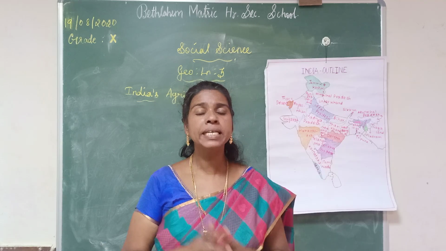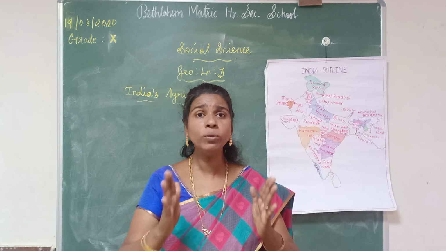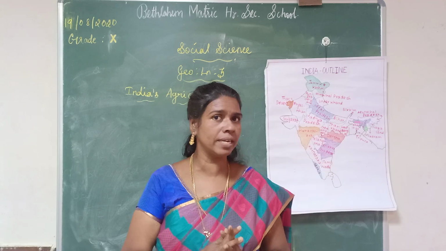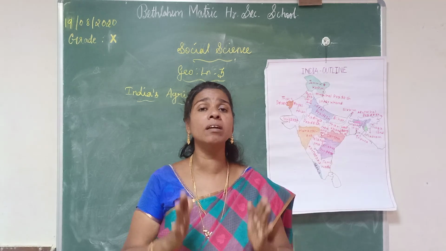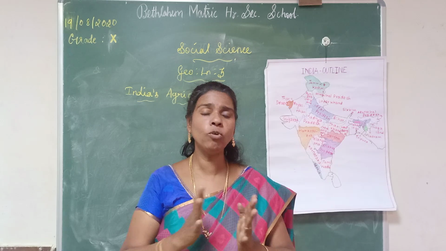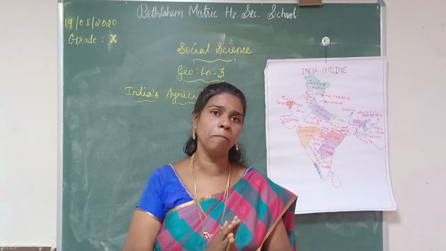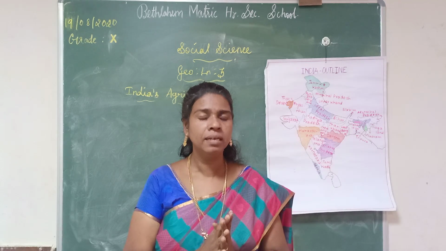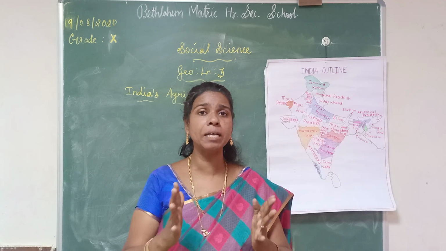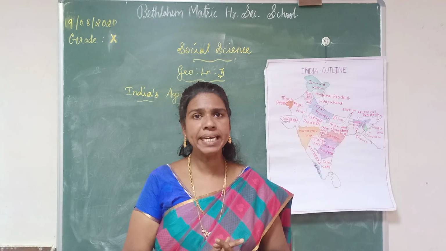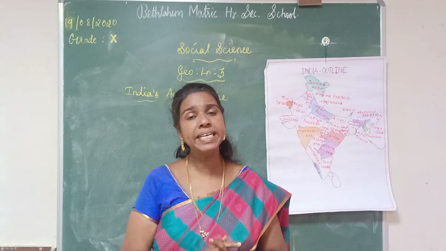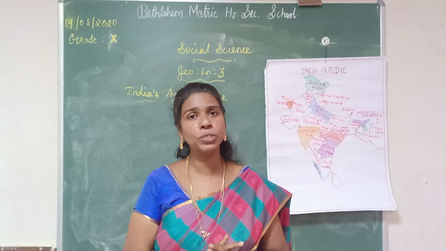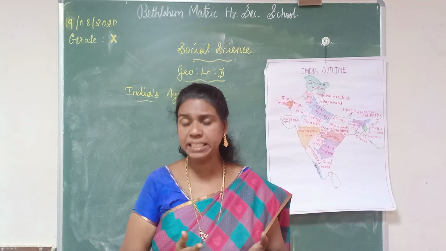Next you learned about each soil's characteristics: how this particular soil is formed, what crops we can grow in this soil, and what chemical properties are contained in this soil. Next you learned about the distribution of soil, that means in which areas we can find this particular soil. You learned all this explanation in the previous class. Now we can recollect the important place for each soil. In the previous class I taught that it is a map question, a very important question. So once again I recollect this map question.